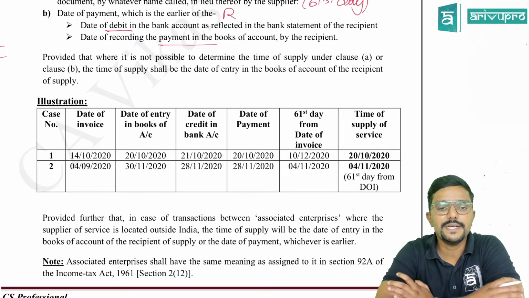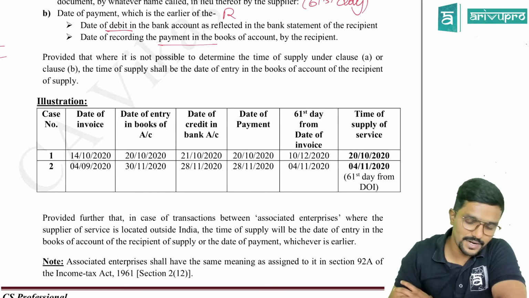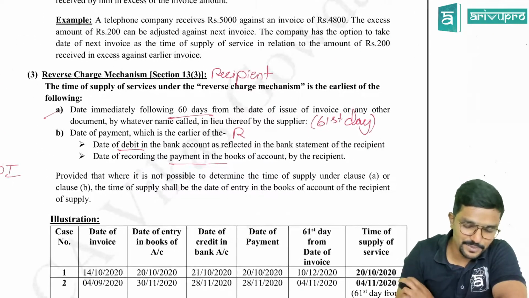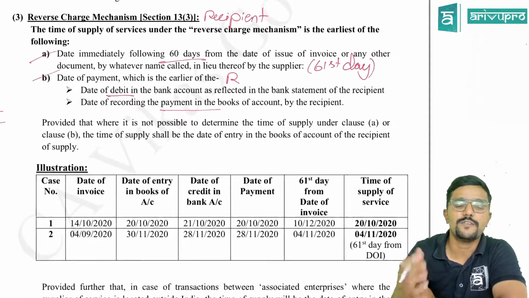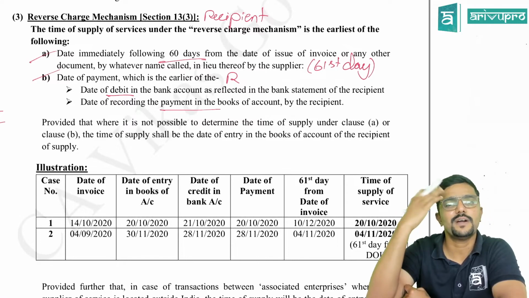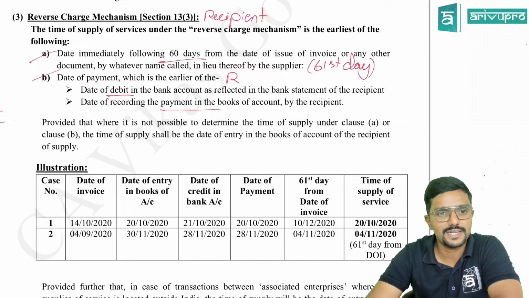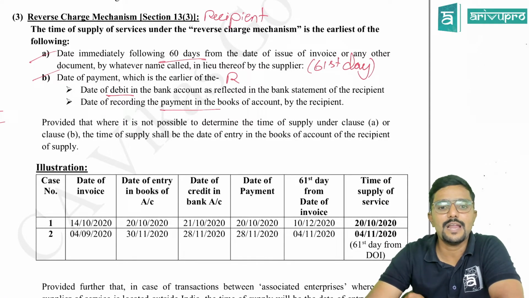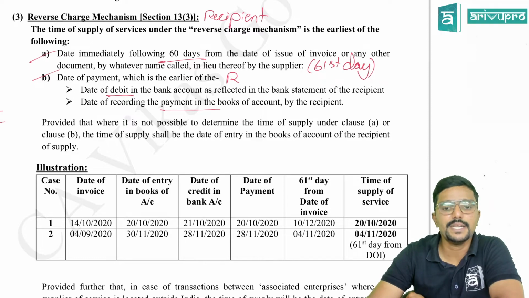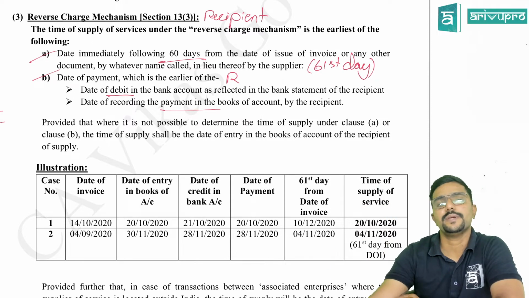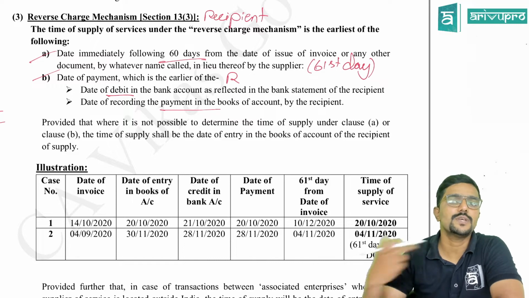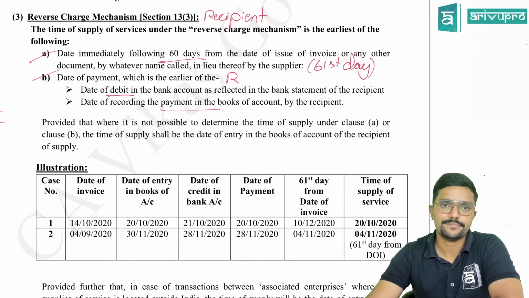Provided that where it is not possible to determine the time of supply under clause A or B. Sir, I am not able to determine the time of supply as per point A and B. Both A and B I am not able to determine. In that case, the time of supply shall be the date of entry in the books of accounts of the recipient. Clear?